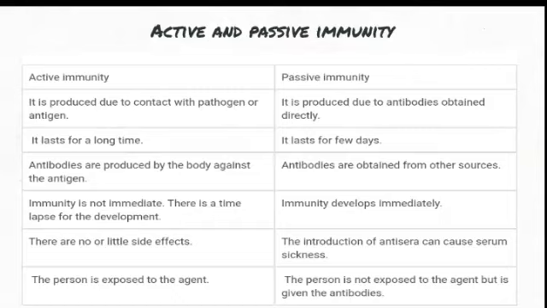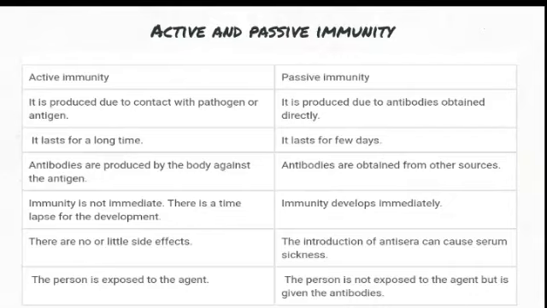Immunity is not immediate in active immunity because our body takes time to produce antibodies. There is a time lapse for the development. In passive immunity we are injecting antibodies directly, so immunity develops immediately.